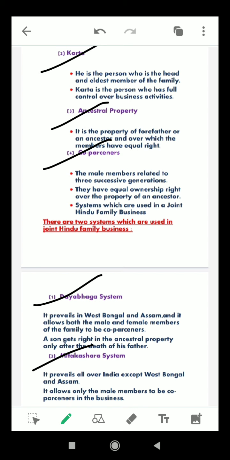However, in the Dayabhaga joint Hindu family, the concept of birthright is unknown, and the property devolves by inheritance. The shares of the coparceners are specified and not fluctuating, as in the case of the Mitakshara joint Hindu family. Hope it is clear to you.